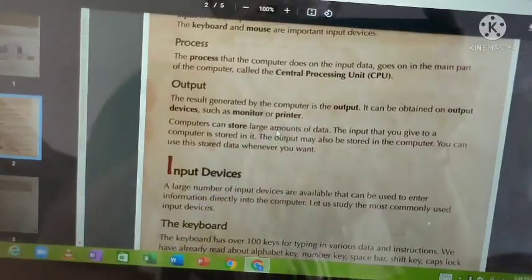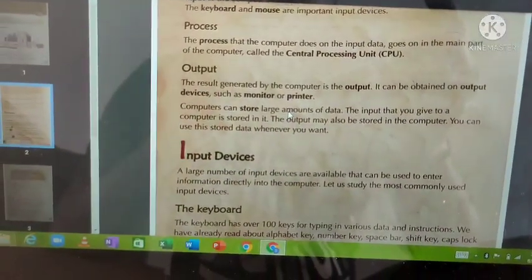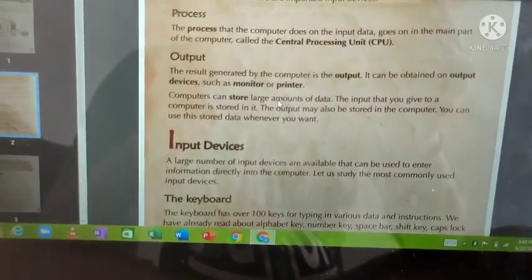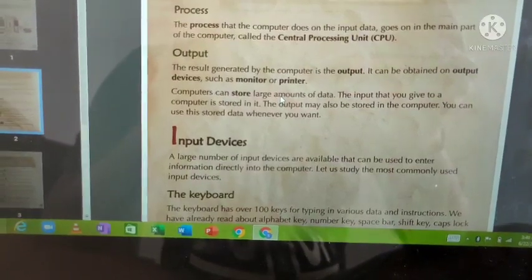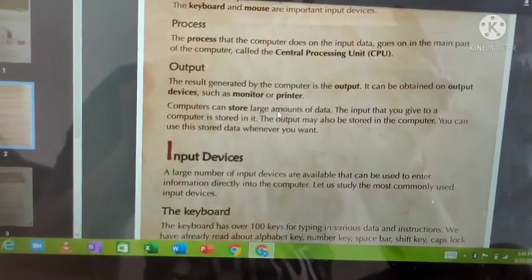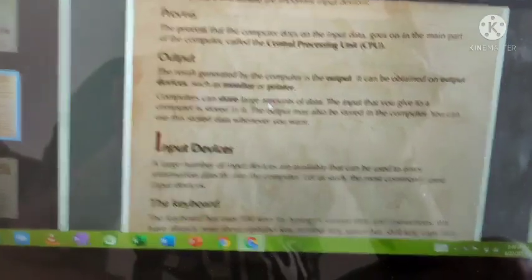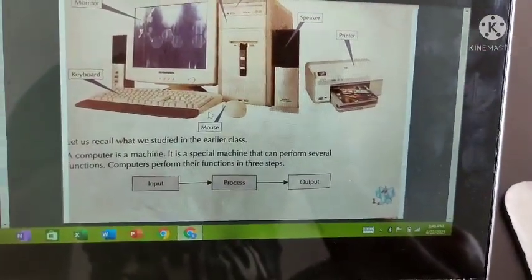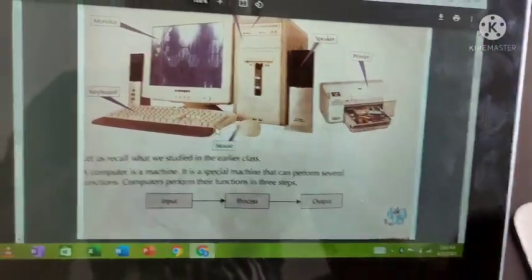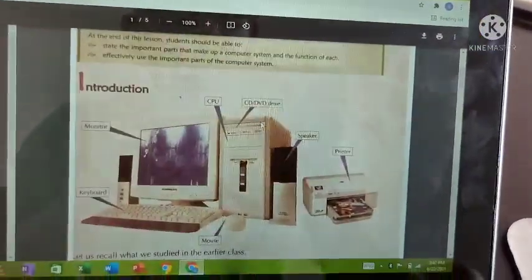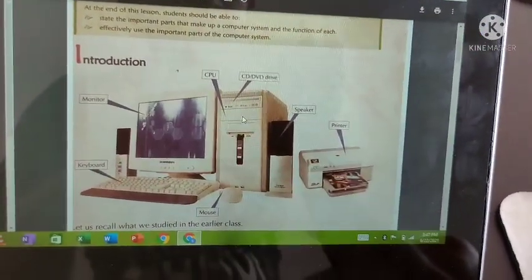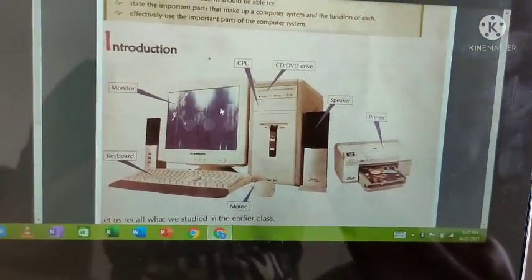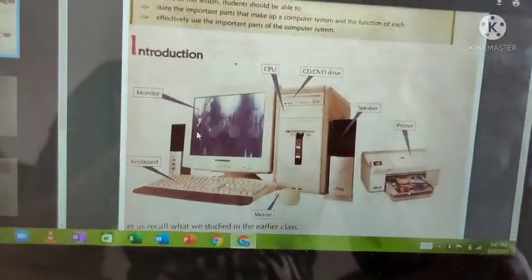So now you know input, you know process. Now output. The result generated by the computer is the output. It can be obtained on output devices such as monitor and printer. You are giving some input using the keyboard and mouse, which are input devices. Those inputs are processed in the CPU, and finally the processed result should be displayed somewhere. That display is the monitor, an output device.